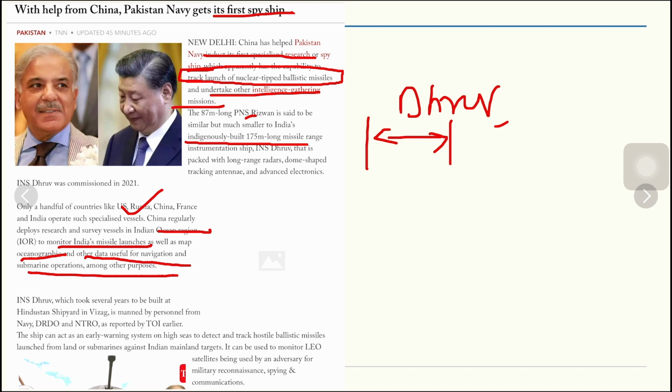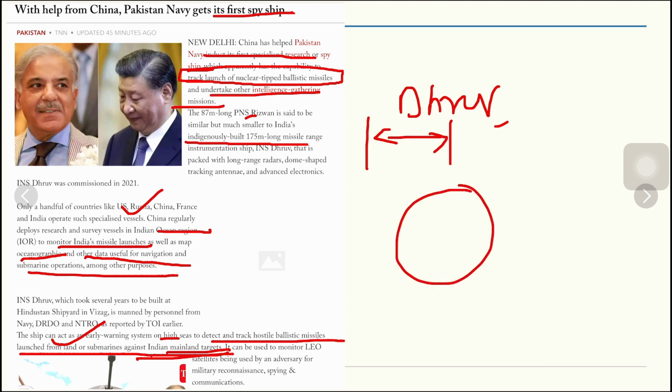INS Dhruv, which took several years to be built, is manned by personnel from the Navy, DRDO and NTRO. This ship can act as an early warning system on high seas to detect and track hostile ballistic missiles launched from land or submarine against Indian military targets or mainland targets. So you can then actually understand how severe it is.